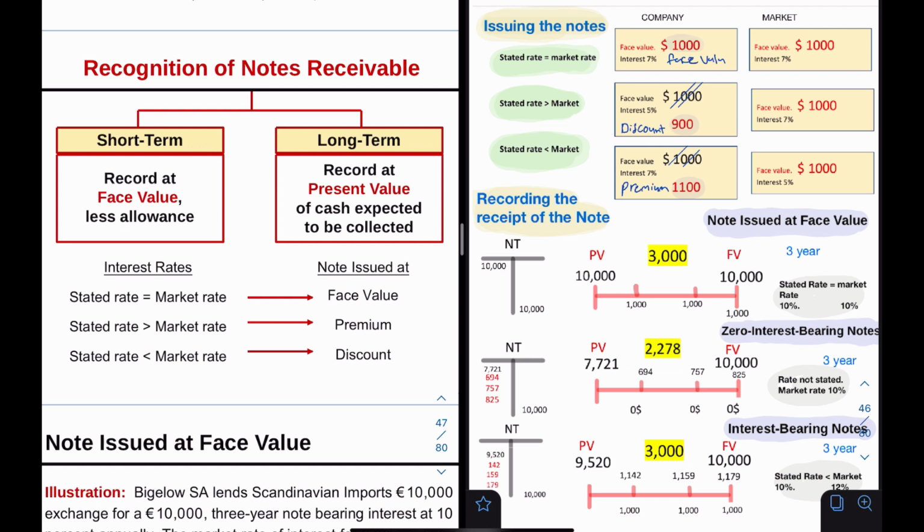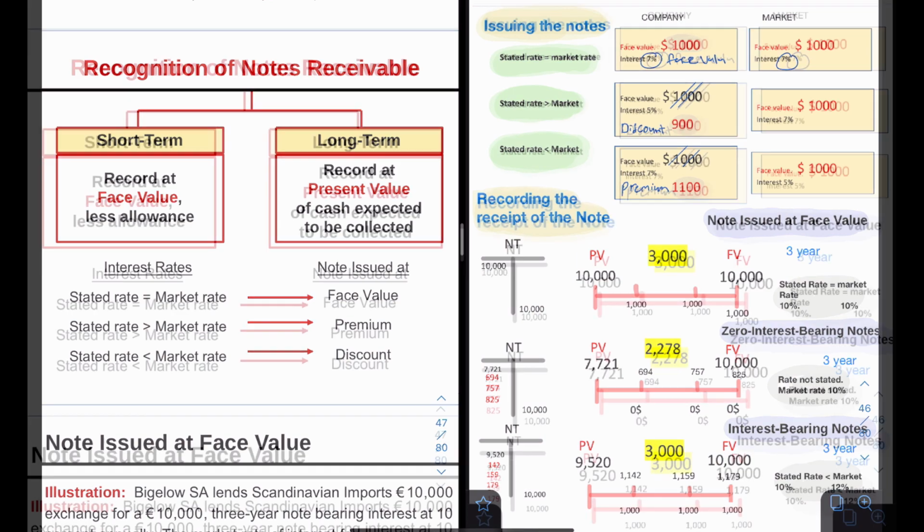So we compare our note with the market. There is another company that wants to sell their note too. If anyone wants to purchase our note, he will compare our note and the note in the market. If the interest rate is the same, then whoever purchases our note will receive 7%, the same as if he purchased the note from any other company. We issue the note at face value because the market rate is the same as the stated rate in our note.